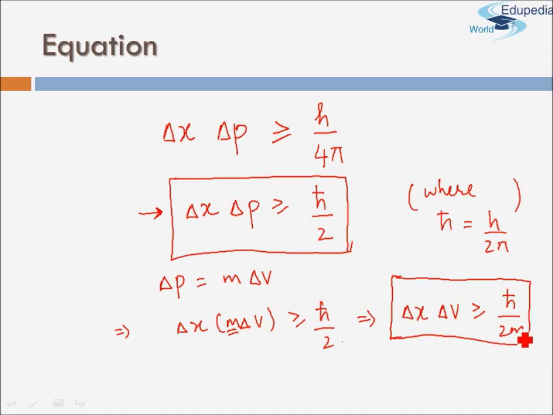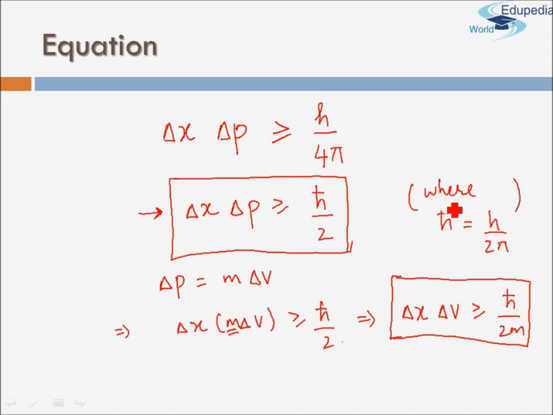For an electron, m is 9.1 into 10 to the power minus 31 kilogram, and h cross is h by 2 pi, where h is the Planck's constant, 6.636 into 10 to the power minus 34 joule second.